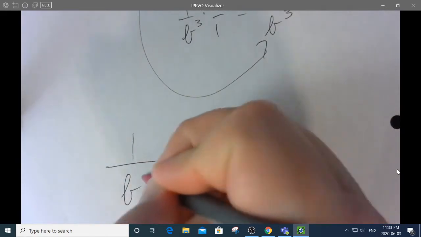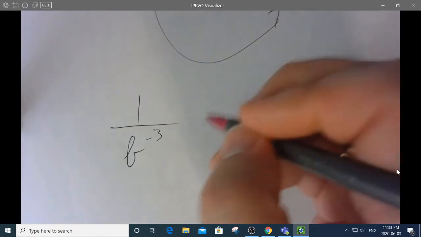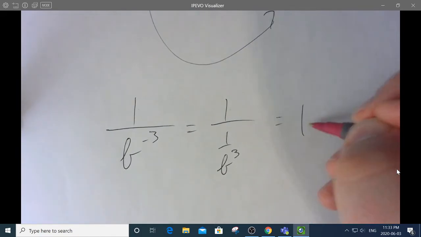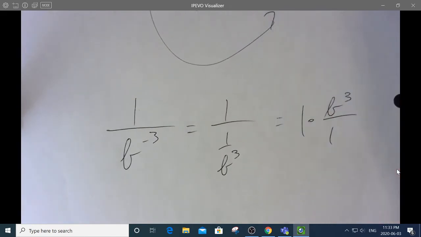If you have 1 over b to the negative 3 like that, expand that to this. How do you divide by a fraction? You take it and you change it to times the reciprocal.